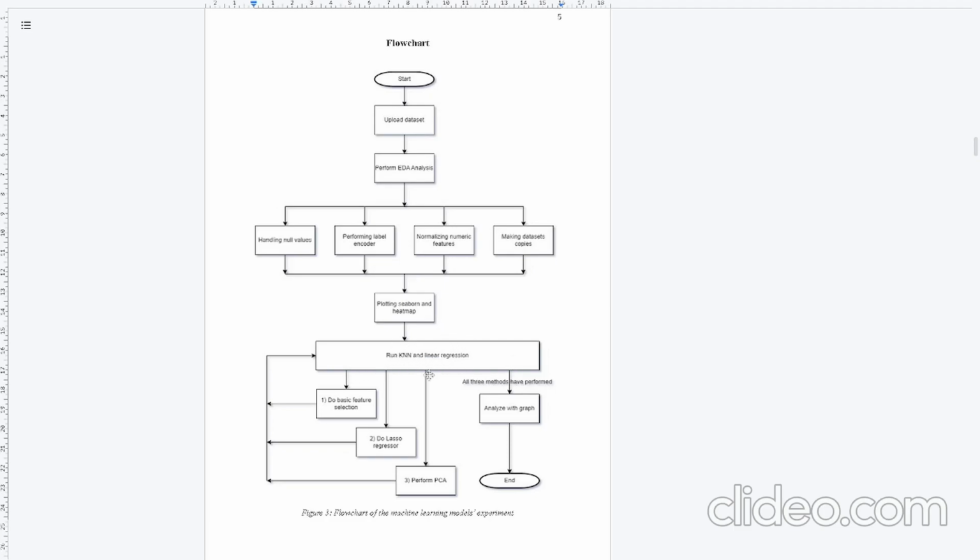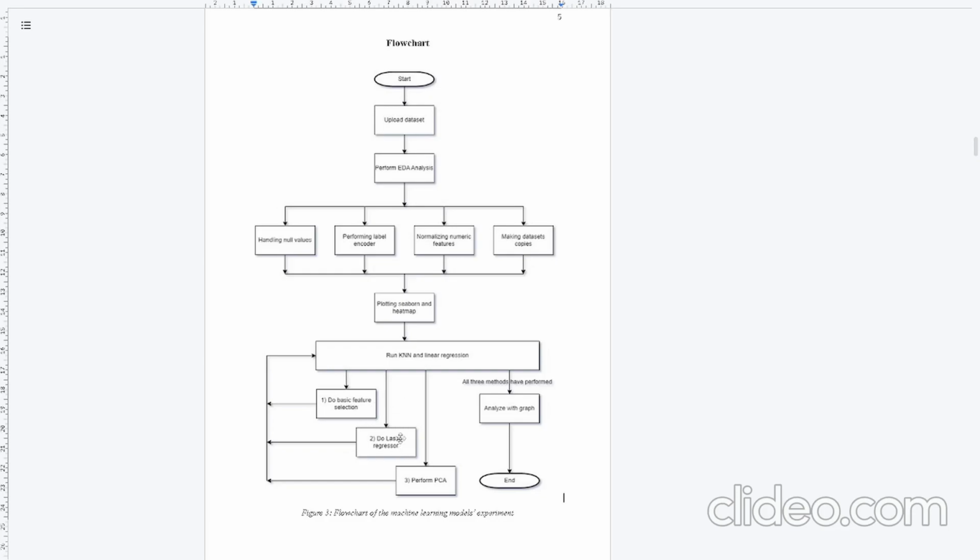So when we run the KNN and linear regression, basically we have three models here. First, we do a basic feature selection, and second, we do a lasso regressor, which is a wrapper feature selection technique, and third, we perform PCA, which means principal component analysis. For the basic feature selection, we use techniques like dropping highly correlated or irrelevant columns.